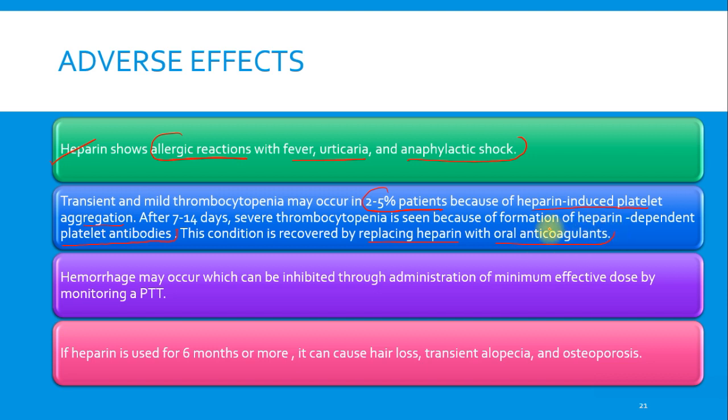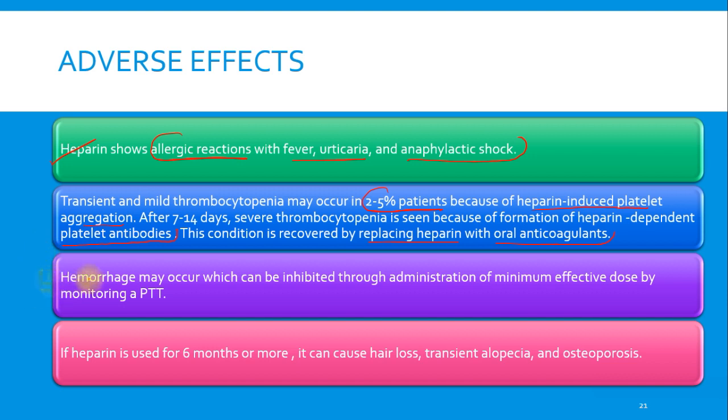So prolonged therapy with heparin anticoagulants is not preferred because it causes thrombocytopenia. For some period we use the heparins, but later on we replace these heparins with the oral anticoagulants.